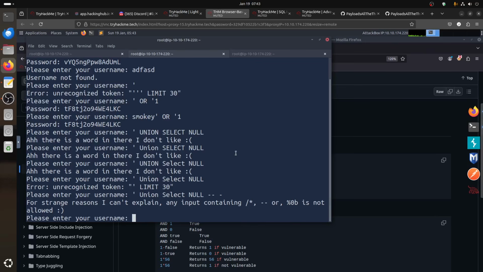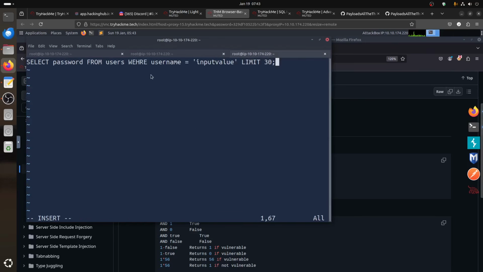So one thing we can do is say union select, put that, and close the quote. If we close it, this one works without an error for some reason. I assume the query is like where username equals, then the 2, and then our limit.